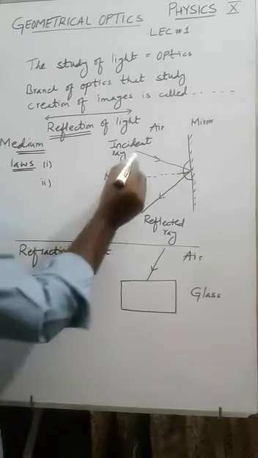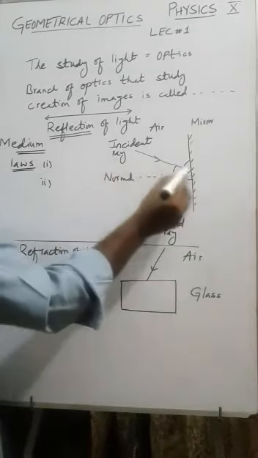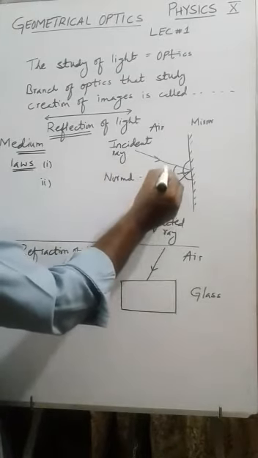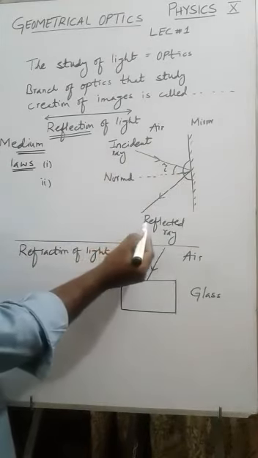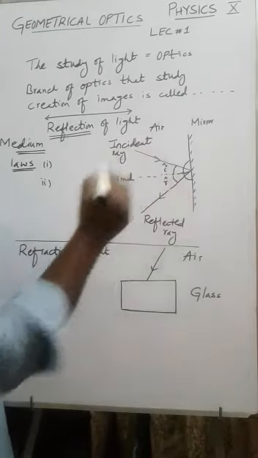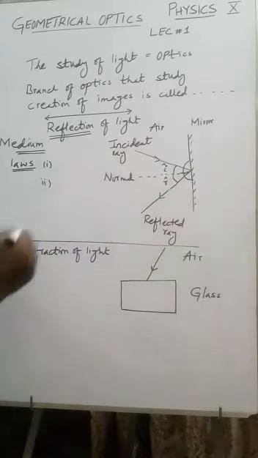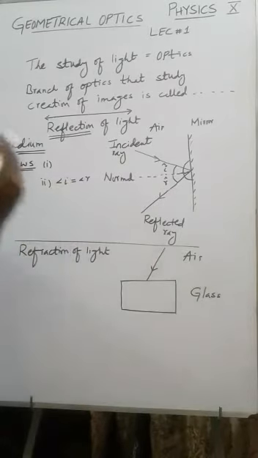Before the second law, look at here, this is incident ray, this is normal. Angle between incident ray and normal is known as angle of incidence. I represent it by i. Similarly, angle between reflected ray and normal is known as angle of reflection. So angle of incidence is always equal to angle of reflection. These are the two laws of reflection.